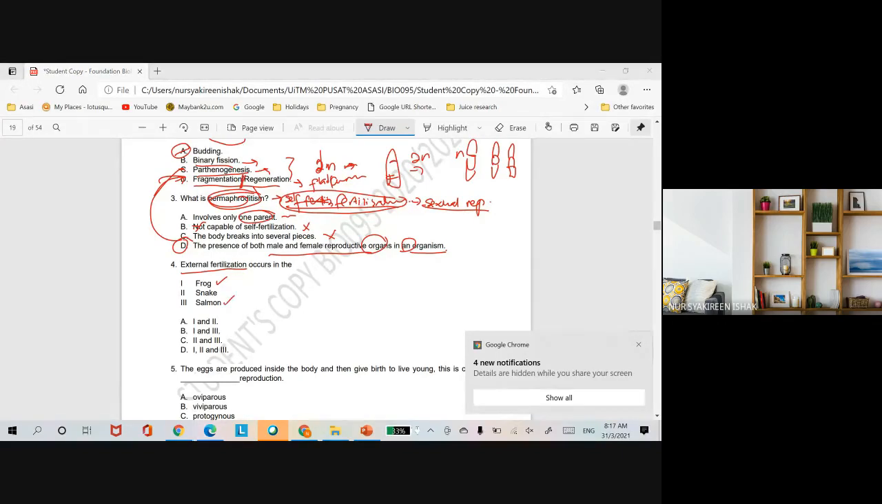Snakes are terrestrial animals. They live on land. So snake will be wrong lah. So number 2 wrong, number 2 wrong, number 2 wrong. So the answer will be B.